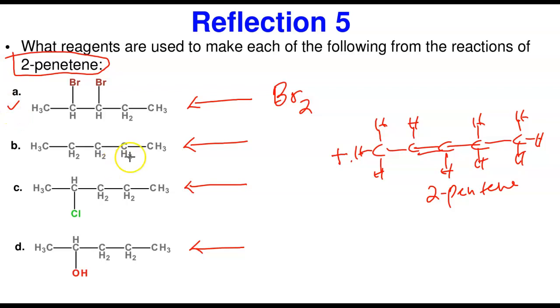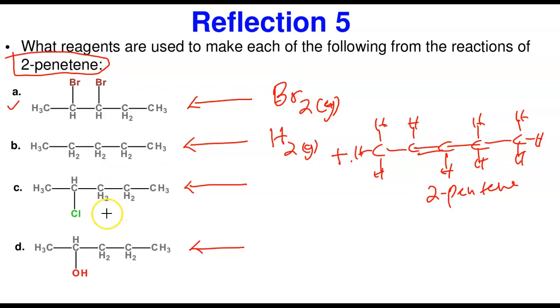B, what are we going to add to have this? Look at this. What did we add to have this? This was completely saturated, which means that you only added hydrogen. So here we're going to be adding hydrogen gas, H2, because you saturate this completely to form this.